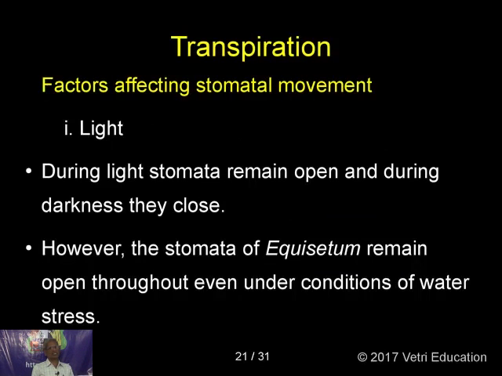Now we have reached mostly the final aspect of transpiration. Which are all the factors responsible for the stomatal movement? I am just going to explain. There are 6 factors which are responsible for affecting the stomatal movement. First one is light. During light, stomata remain open, and during darkness they close. This I have explained to you many times sufficiently in my class today. However, the stomata of xerophytes remain open throughout the conditions. This point also we have discussed.